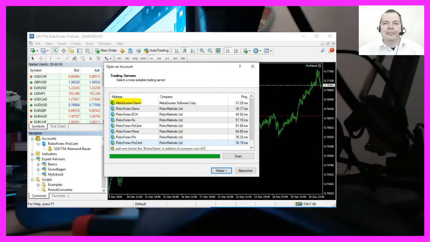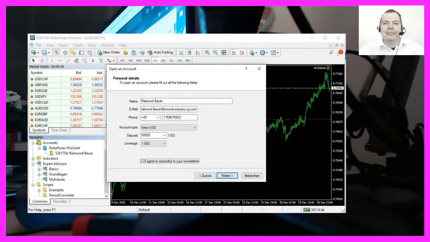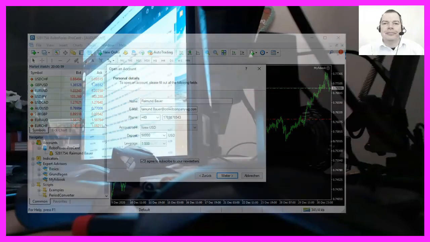I am using RoboForex at the time of this recording, therefore I now need to click on the MetaQuotes demo account and select New Demo Account in the next screen. Now I have to fill in some data, my email address, and actually I have to subscribe to their newsletter, otherwise the submit button will not be enabled.